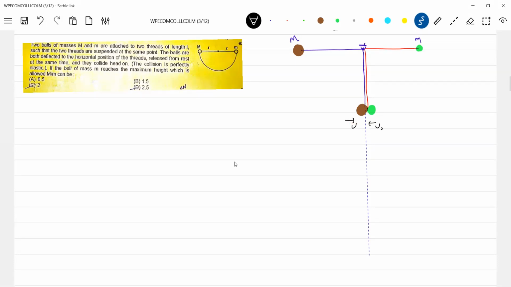U, the length is L, so U should be equal to root 2GL. So this is the mass M, small m. The collision is perfectly elastic. So after collision, what happens?